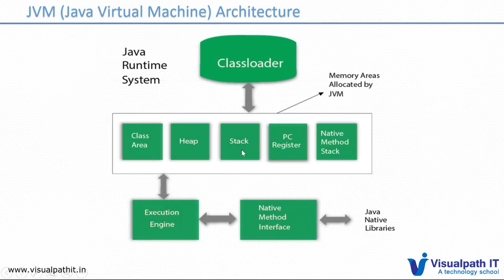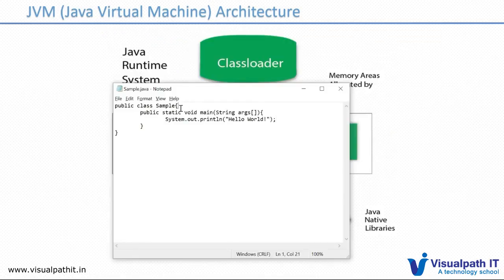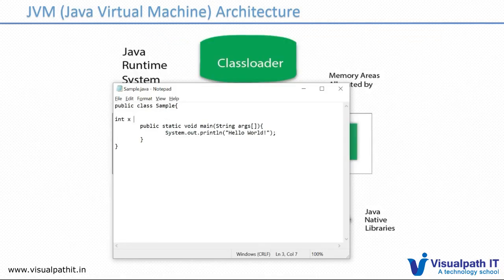The stack is where, if you're calling any method, the calls are registered in the stack memory. The methods and all we can discuss in further tutorials. And the heap is where the original objects are stored. Suppose you are declaring an int variable, int x equal to 10. The actual value will be stored in the heap memory. Or if you are declaring an object for this class, that is also stored in heap memory.